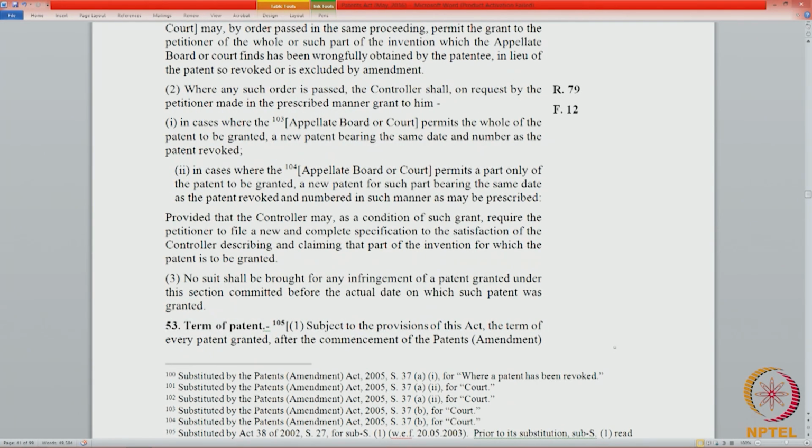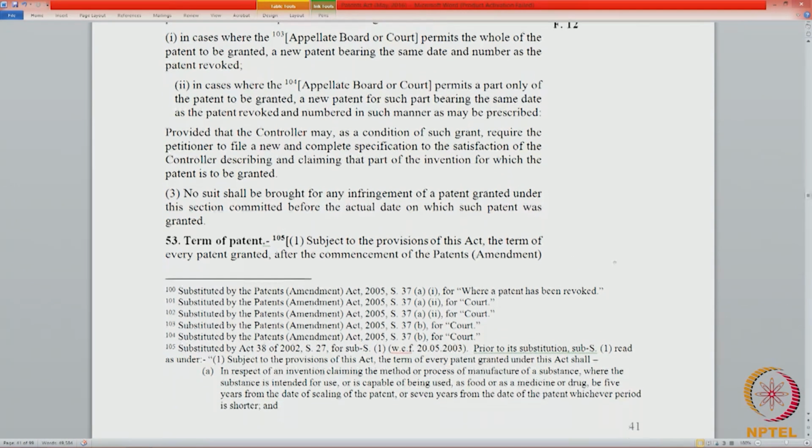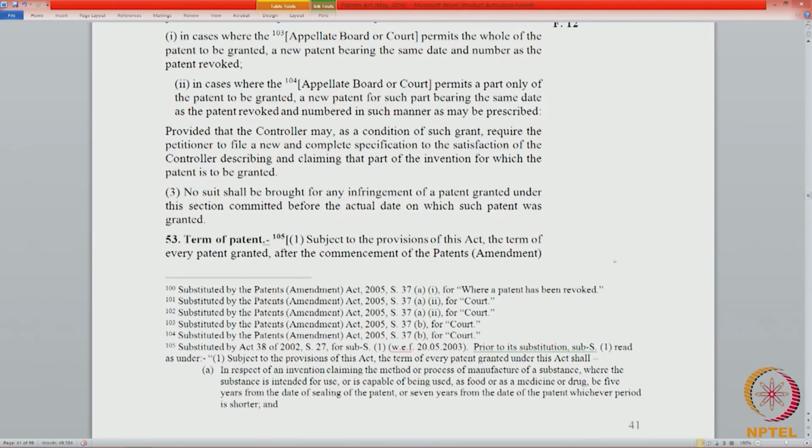Provided that the controller may, as a condition for grant, require the petitioner to file a new and complete specification to the satisfaction of the controller describing and claiming that part of the invention for which the patent is to be granted. Now, if the controller is going to grant only the claim in the name of the petitioner, then the petitioner has to file a new and complete specification describing and claiming the part of the invention for which the patent is granted.